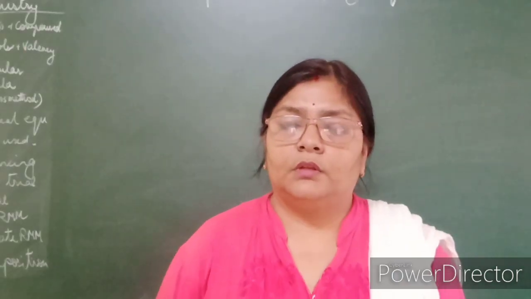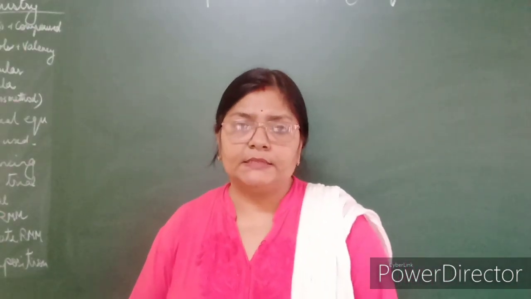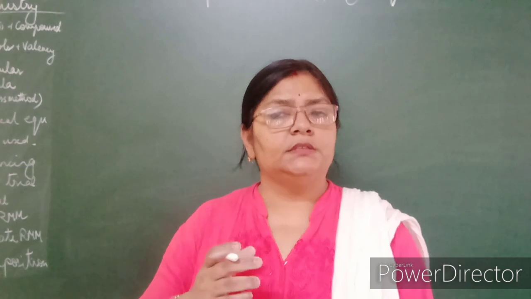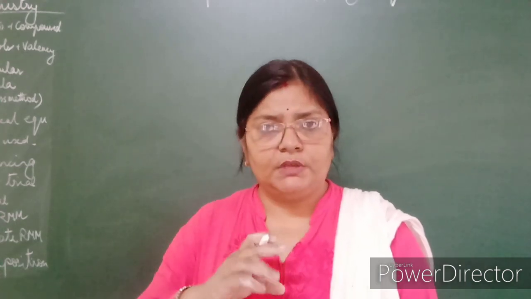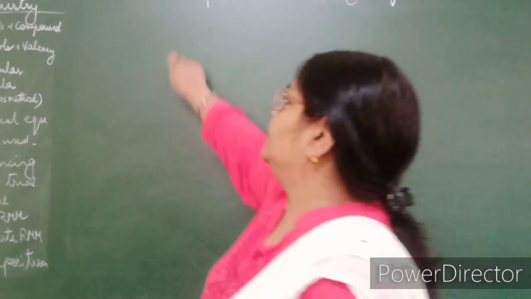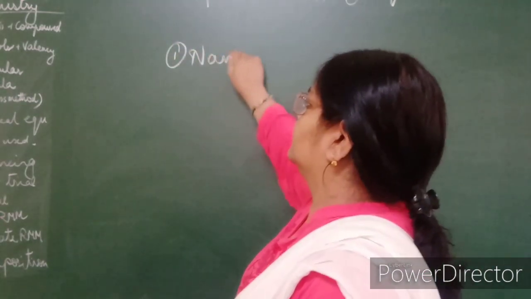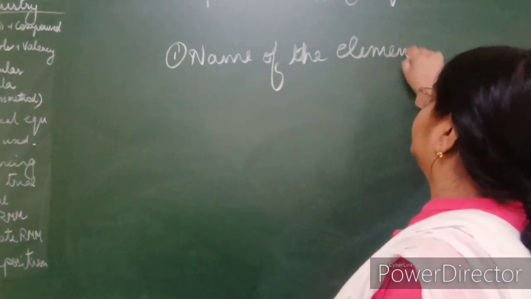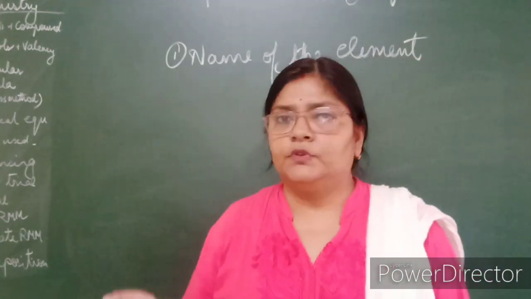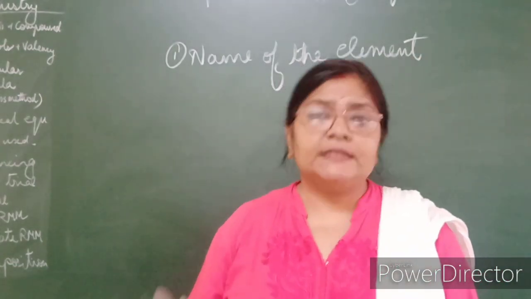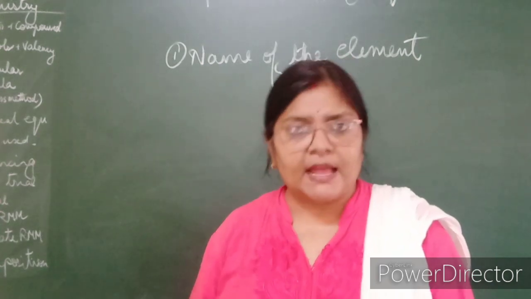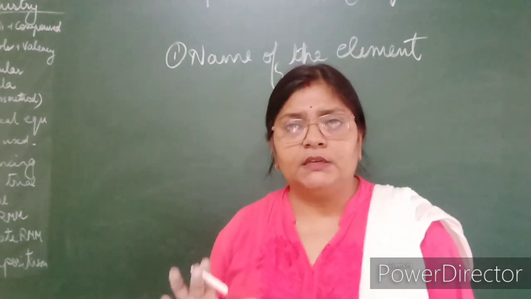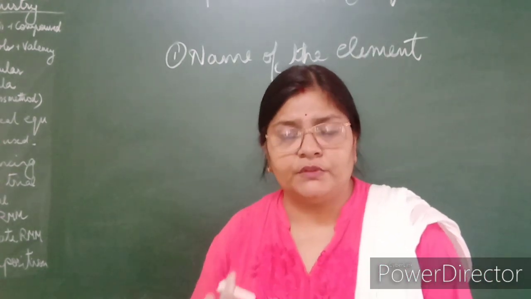Fine. Now that we know how to symbolize an element, let us see what is the significance of these symbols. Just by seeing the symbol, what information do we come to know? First, we know the name of the element. So now that you know carbon is C, if I say symbol C, you can say the name of the element is carbon. If I say Ca, you'll say the name of the element is calcium. If I say Cu, you'll say the name of the element is copper. So by the symbols, we can very easily say the name of the element.